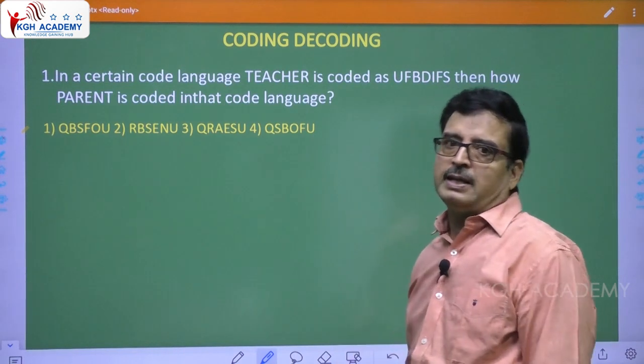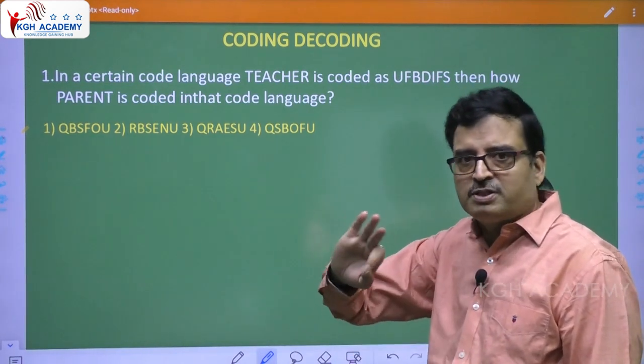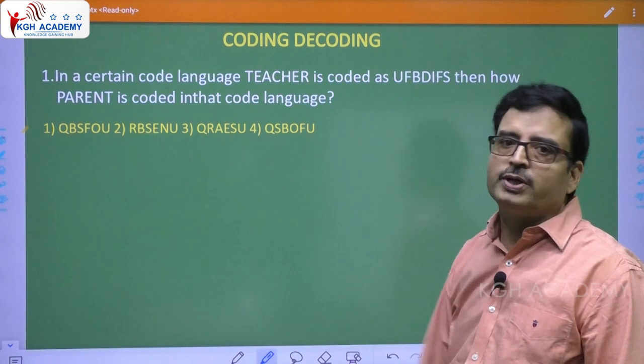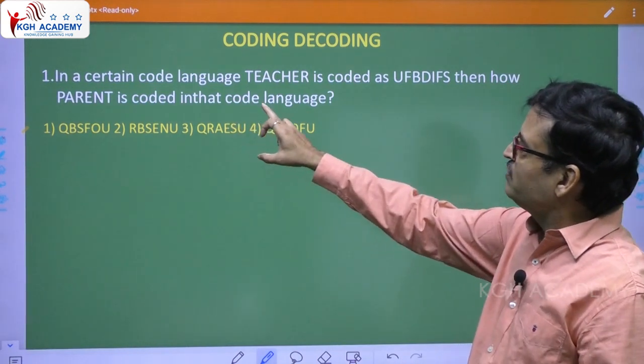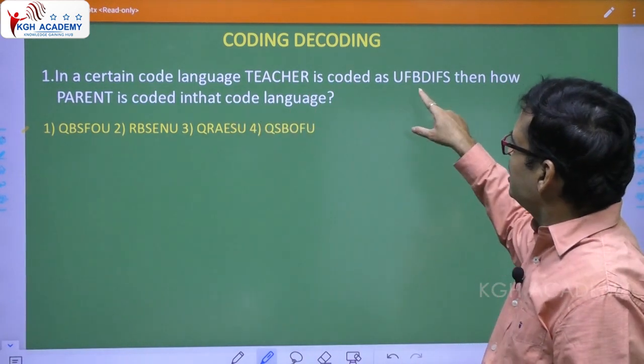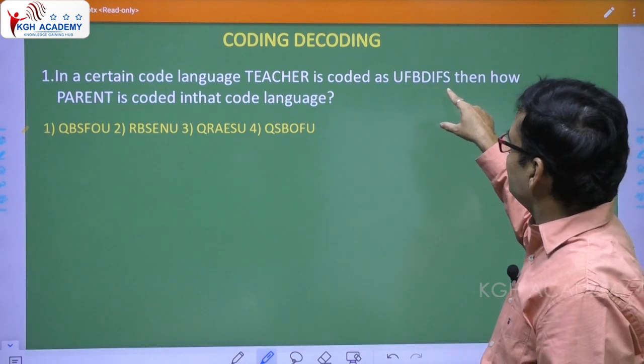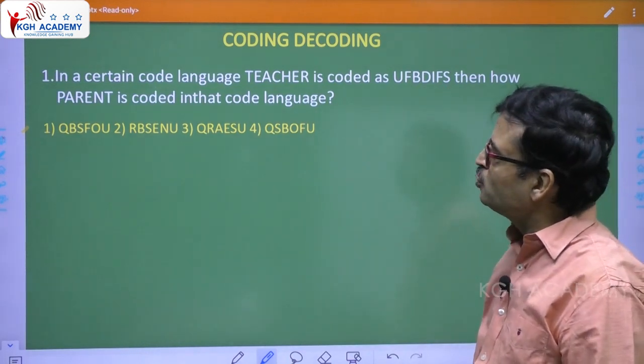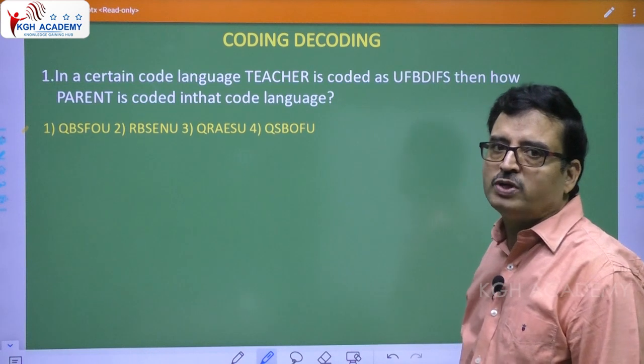See the question. Every question will be discussed in a detailed way, no issues at all. Okay. In a certain code language, teacher is coded as UFBDIFS. Then how is parent coded in that code language? This is what is given.